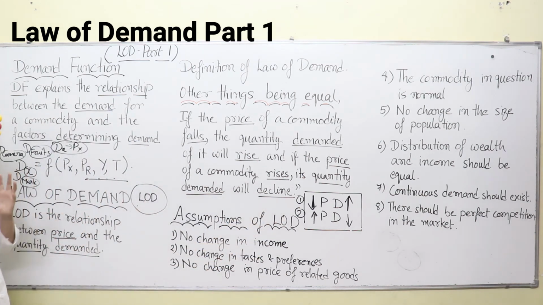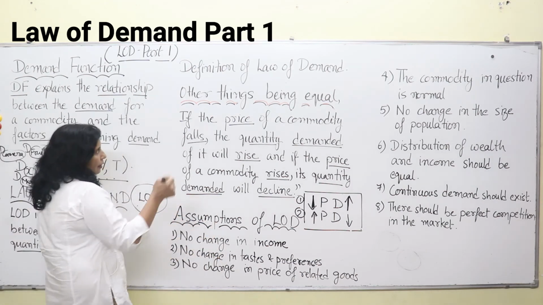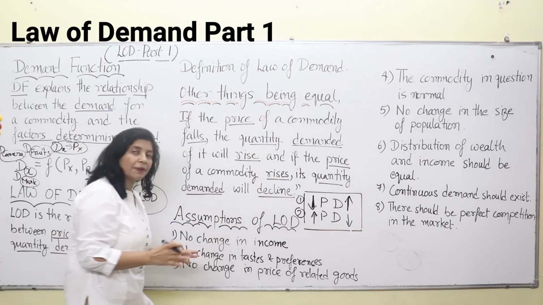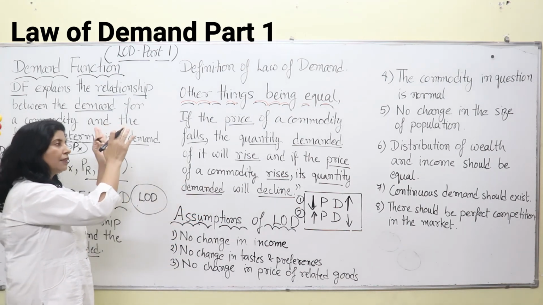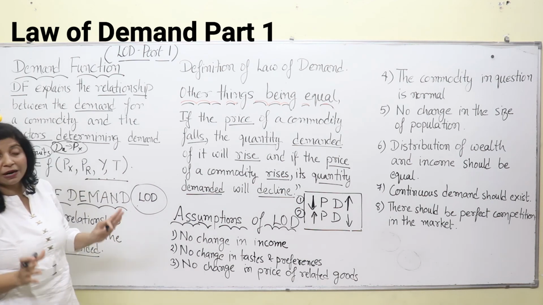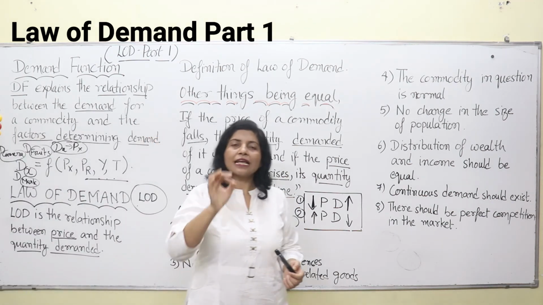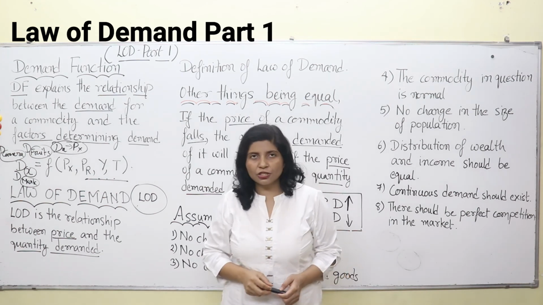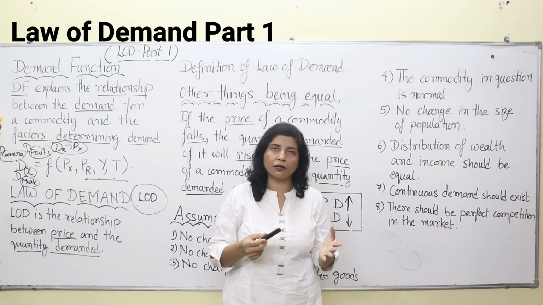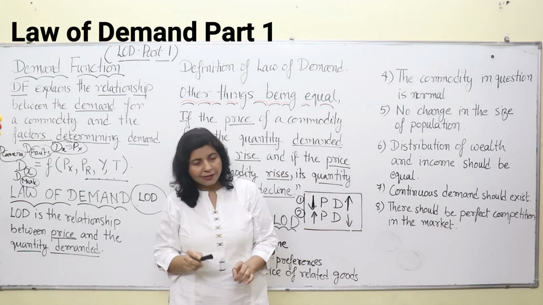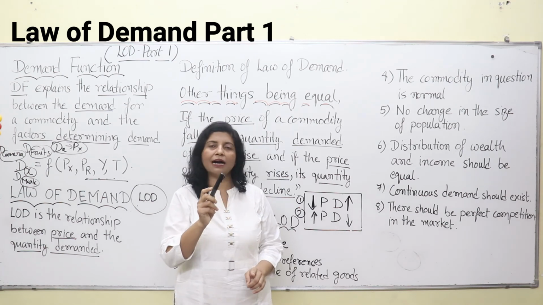That means to understand the law of demand, you have to keep other things being equal. Yeah, other things being equal. That means you have to stabilize or keep other things aside when you discuss the law of demand. Why? Because price is the most important factor that affects your demand, and that we discuss in our law of demand. So what is the law of demand? When price falls, demand rises, and when price rises, demand falls.